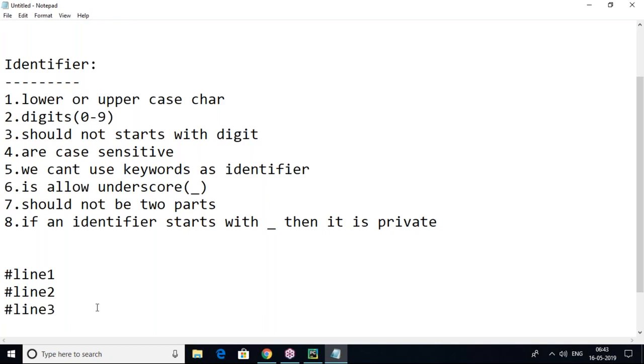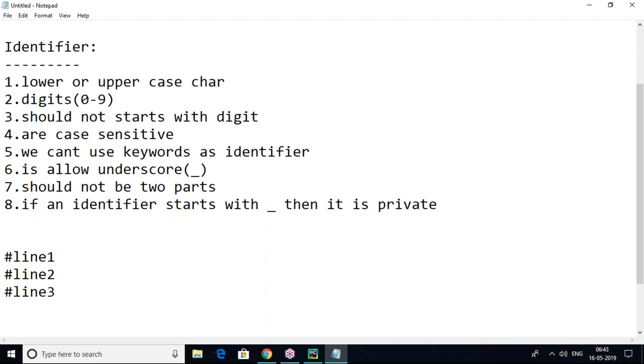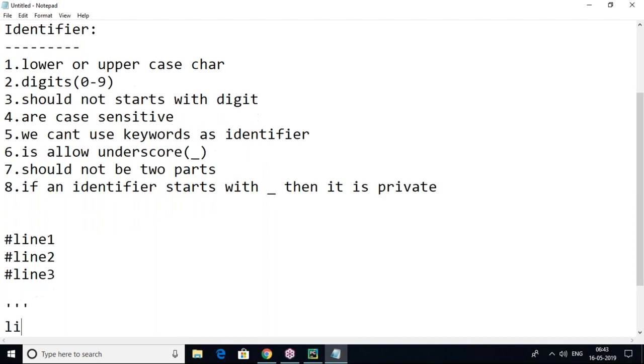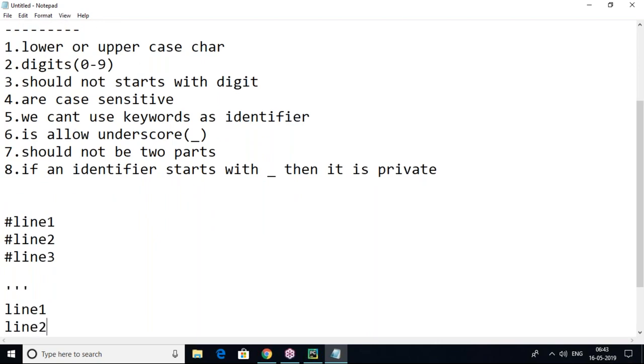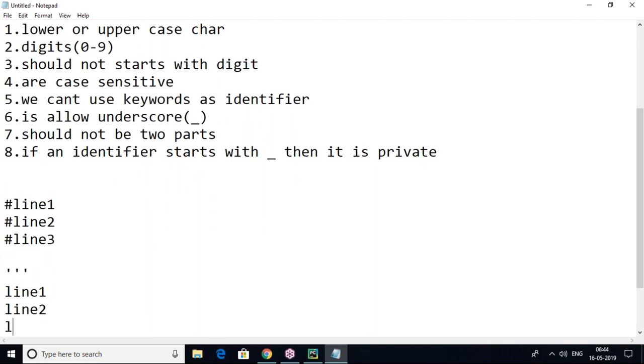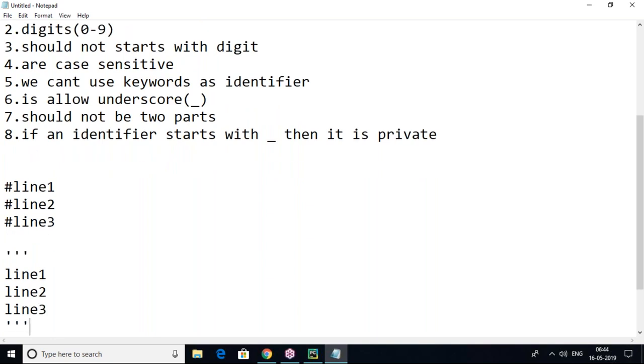That is single line comment. But if I want to comment 10 lines, then I can use a multi-line comment: line 1, line 2, line 3, started with triple quotes and ended with triple quotes. So your comment section is a multi-line comment like this. Single line comment is the hash symbol.